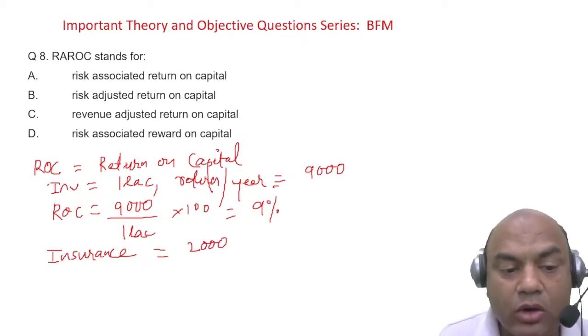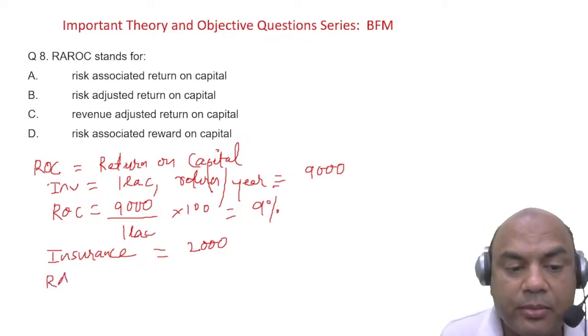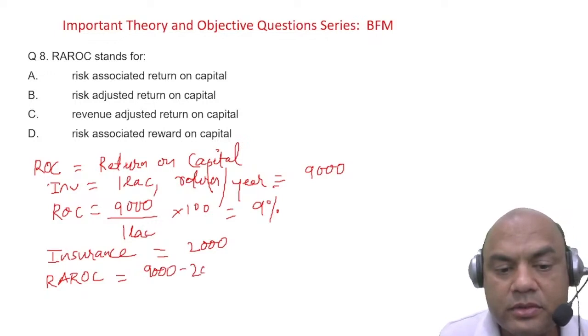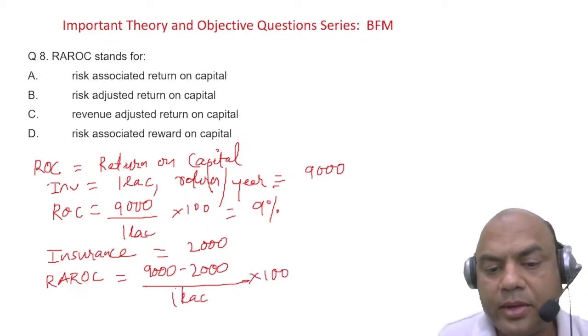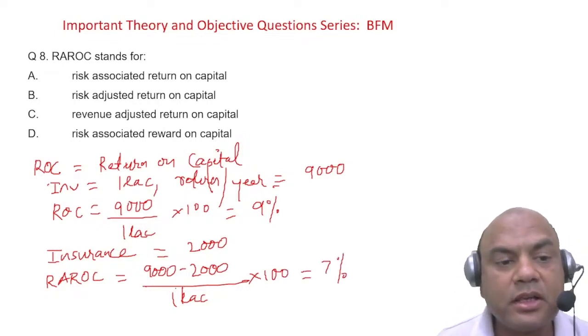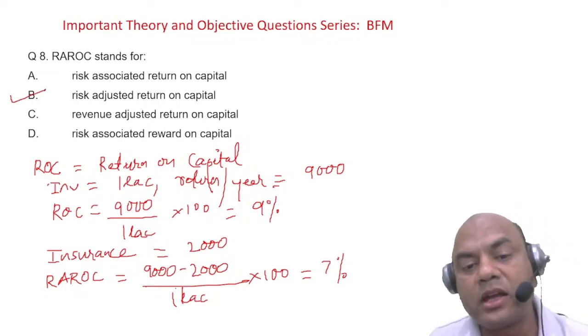So my RAROC, risk adjusted return on capital, becomes 9,000 minus 2,000 upon 1 lakh, into 100. So now it becomes 7%. That is RAROC, and the full form is risk adjusted return on capital.